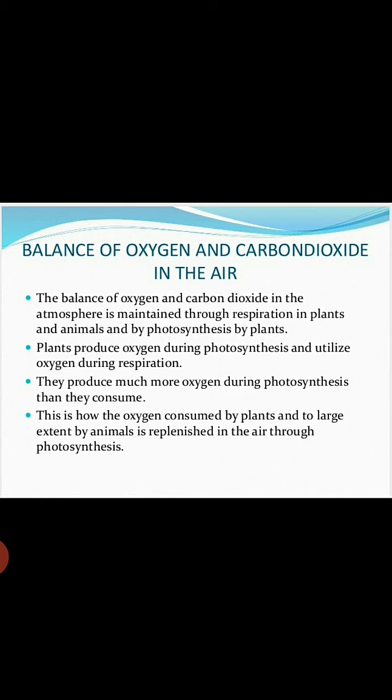The balance of oxygen and carbon dioxide in the atmosphere is maintained through respiration in plants and animals and by photosynthesis by plants. Plants produce oxygen during photosynthesis and utilize oxygen during respiration. They produce much more oxygen during photosynthesis than they consume. So this is how the oxygen consumed by plants and to a large extent by animals is replenished in the air through photosynthesis. So here it clarifies the balance.